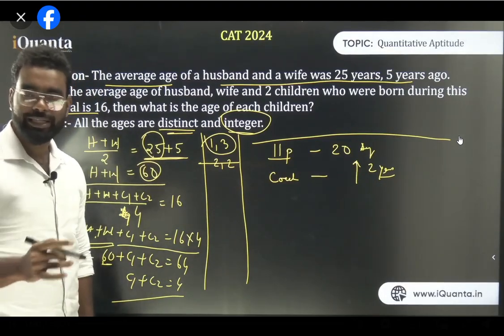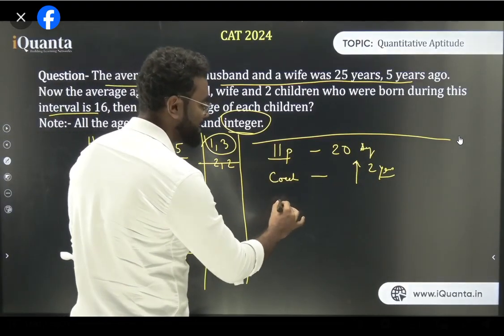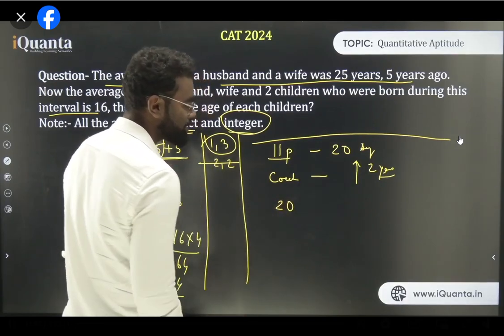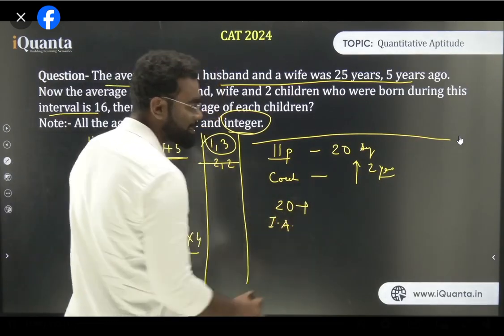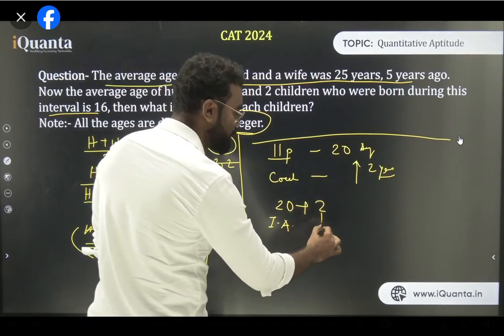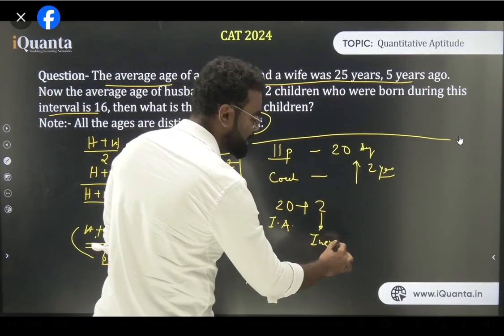To solve this type of question, I have told you the shortcut. The shortcut is to first write the initial average. What is the initial average? That is 20. Please understand everyone, 20 is the initial average. Plus the increase. What is the increase? That is 2. It is basically the increase. If there is a decrease it will be minus, if an increase it will be plus.